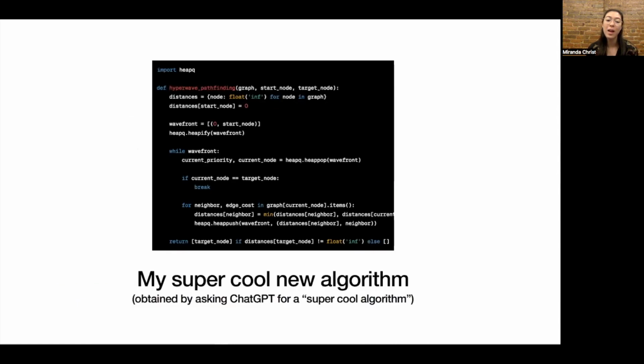Suppose I told you that I have a super cool new algorithm. And what I mean by this is I tried my algorithm on a bunch of different inputs, and I saw that it produced the correct output very quickly on every input that I tried. And I want to convince you that my algorithm runs fast.